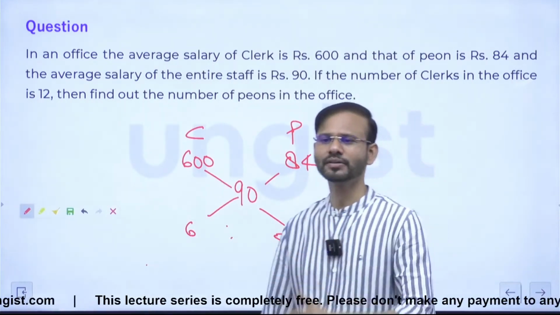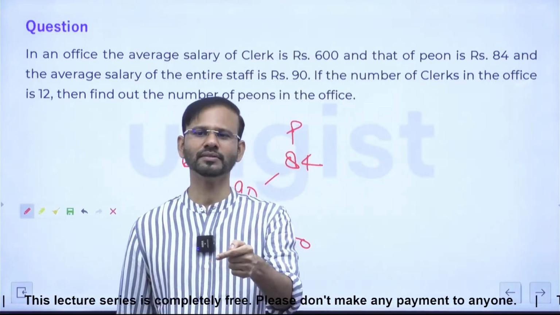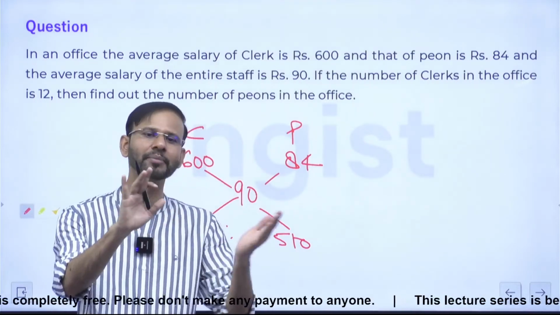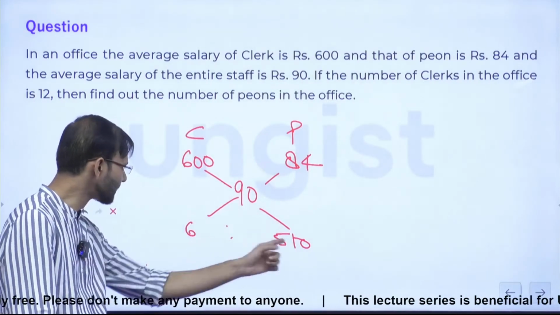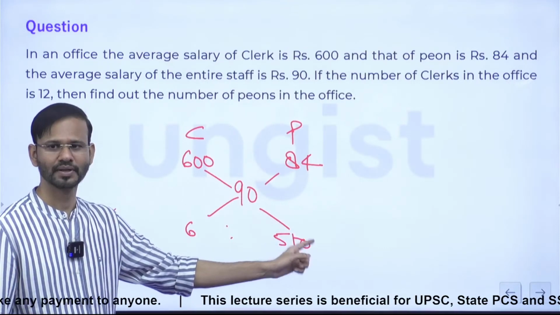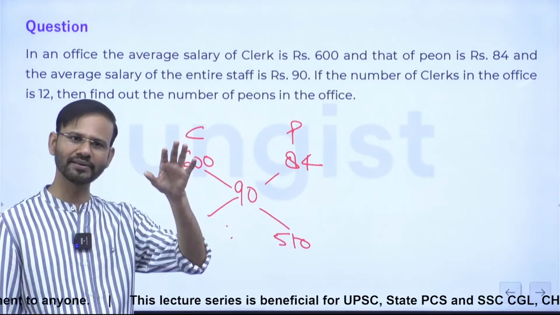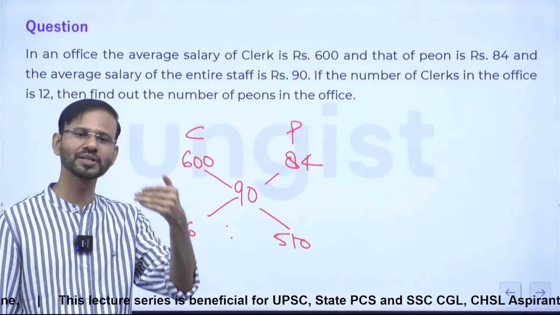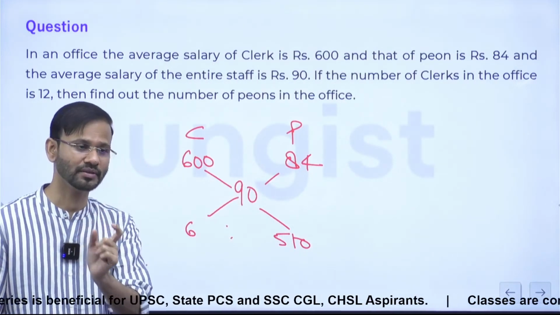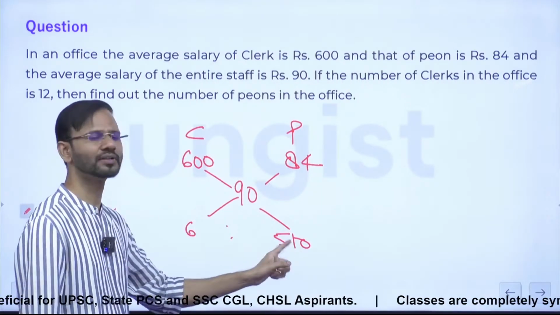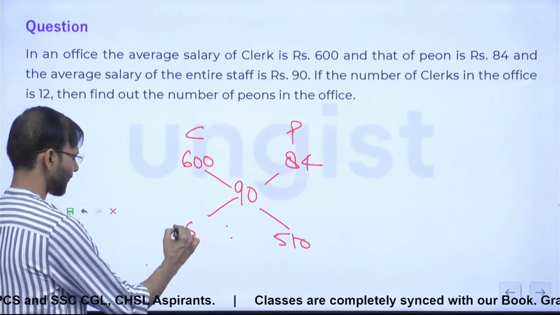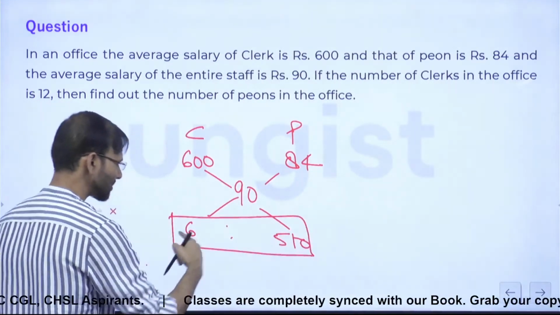See, average means what? Total divided by number of clerks. Average salary of clerk means what? The total salary given to clerks divided by number of clerks. So this and this is representing the number of clerks and the number of peons. Average means total salary given divided by number of clerks or total salary given divided by number of peons. Right? So denominator part is number. So this ratio is representing number of employees, number of clerks and number of peons. Correct? Acha, by the way, I don't want to simplify this right now.